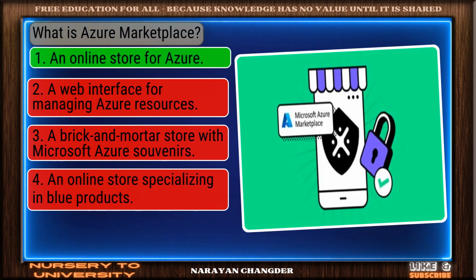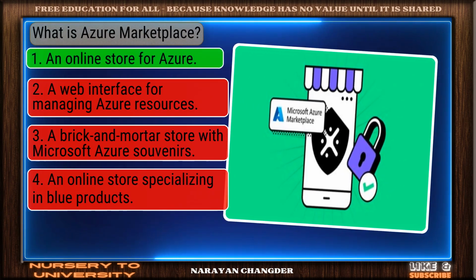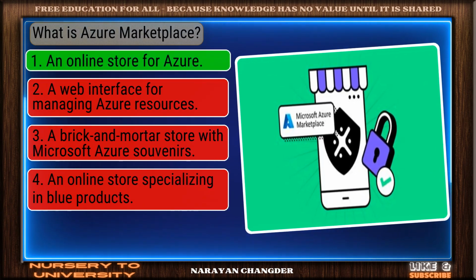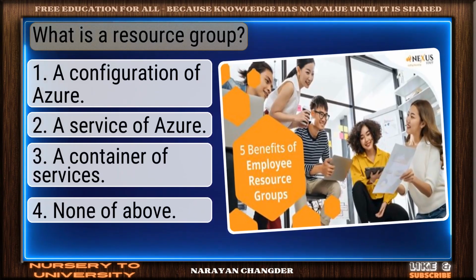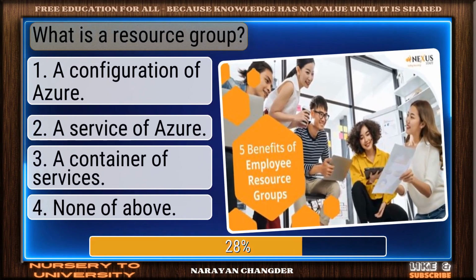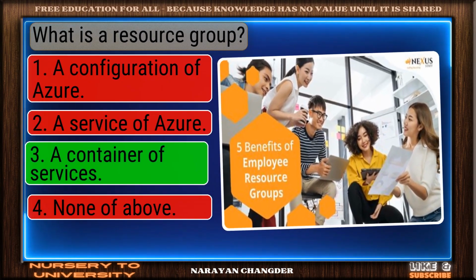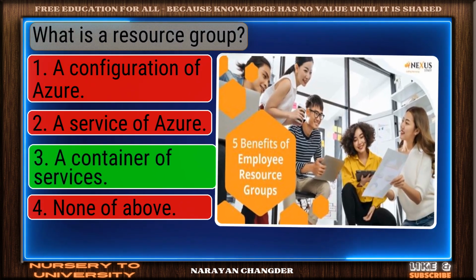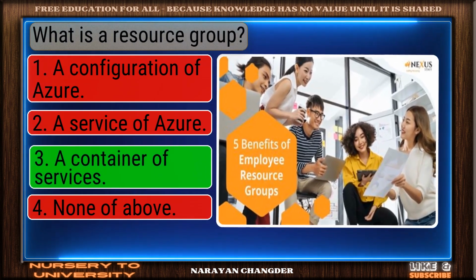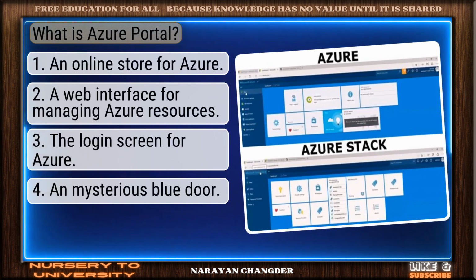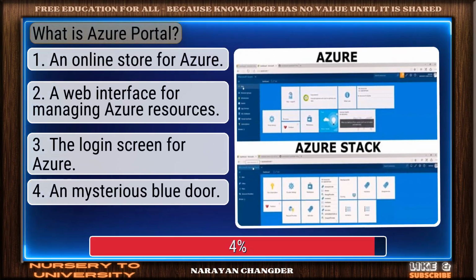Well picked. An online store for Azure is the correct answer. Question number 76. What is a resource group? Nice work. You chose a container of services and it is correct. Question number 77. What is Azure Portal?